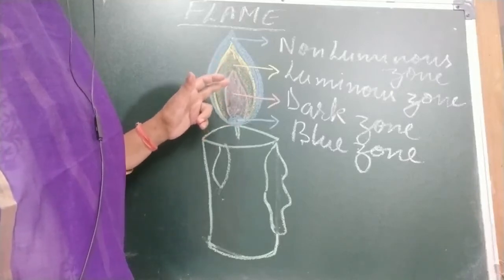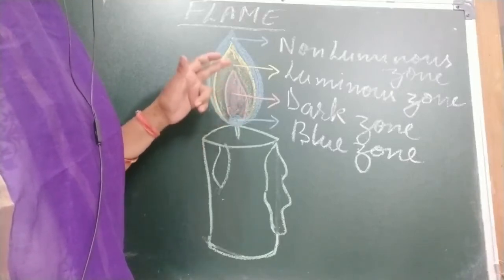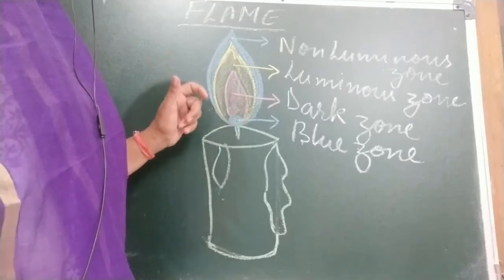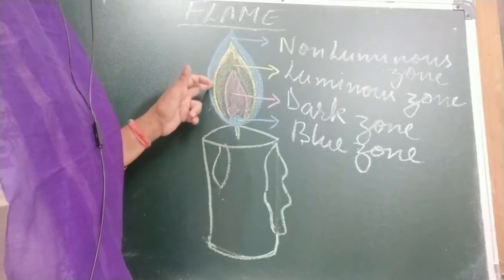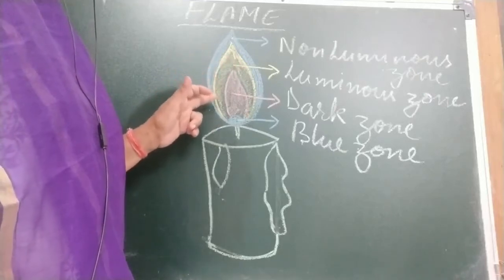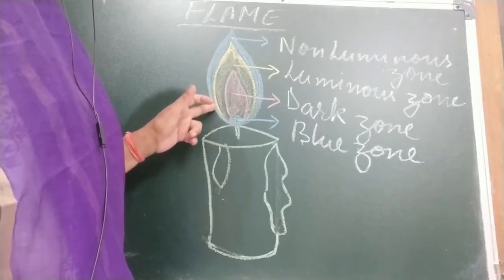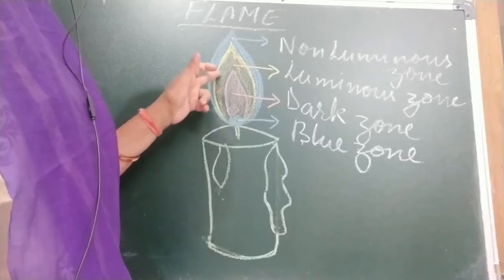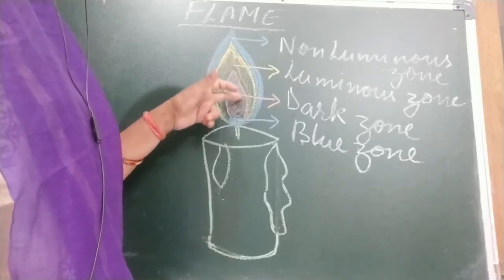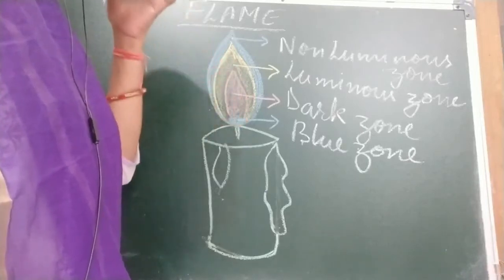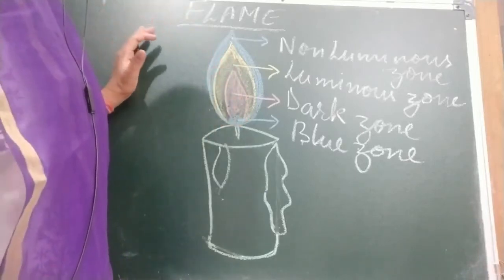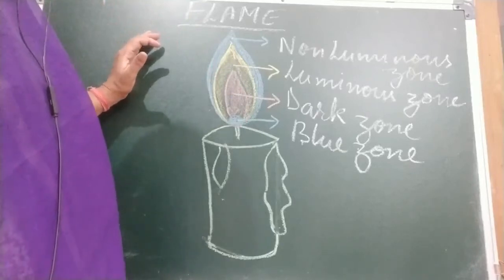Because of the insufficient supply of oxygen. The carbon particles present here, produced because of incomplete combustion, glow. These particles glow and give yellow color, giving this zone its bright yellow color. The flame leaves black soot on an object placed in this zone.